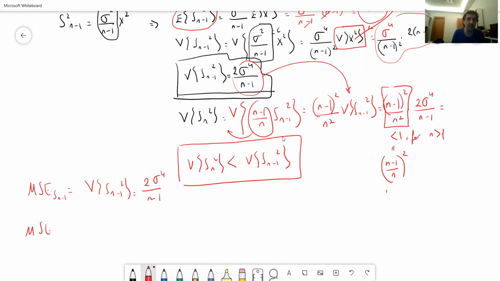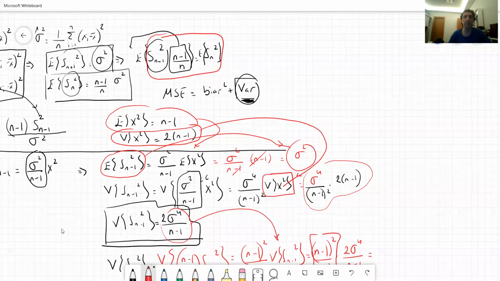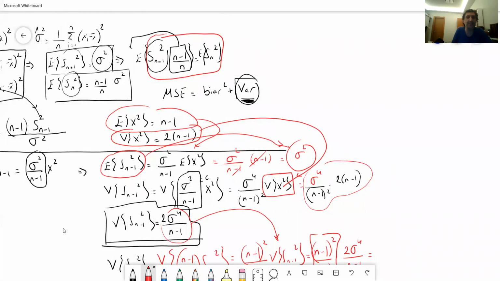Whereas the mean square error of Sn, what we call the naive sample variance, is going to be equal to the bias squared of Sn plus the variance of Sn squared. Now note that the bias is not equal to 0. Why? As you can see here, the expected value of Sn squared is not equal to this. So let's find the bias.